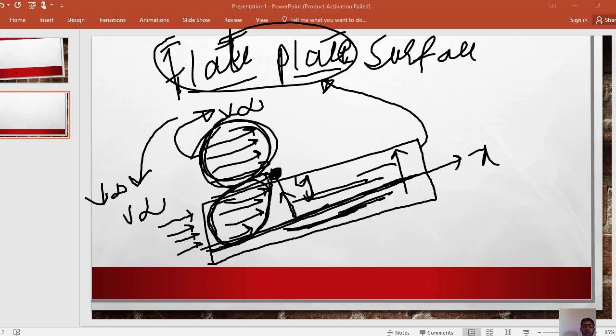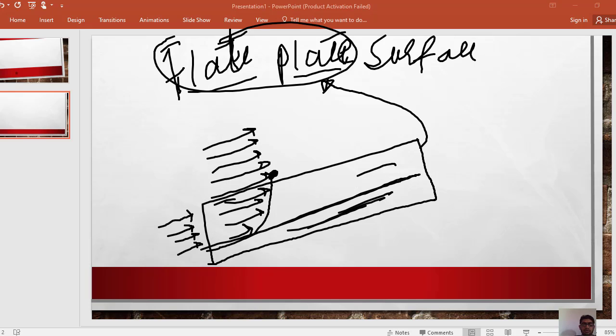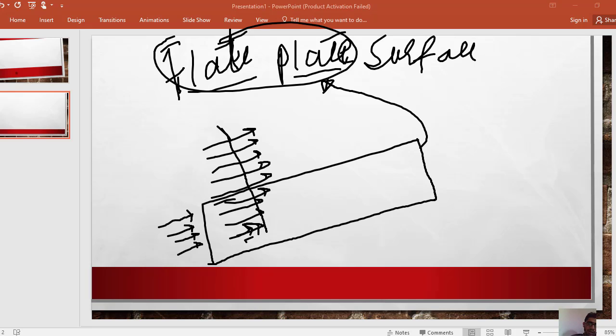So the velocity changes along the y direction. Similarly, the velocity of water also changes in the x direction. Suppose we consider an imaginary line perpendicular to the plate.